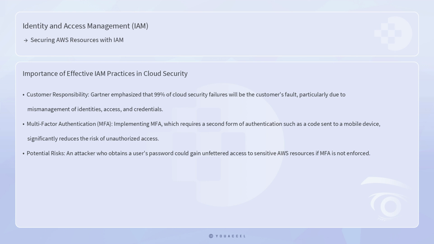A study by Gartner emphasized that 99% of cloud security failures will be the customer's fault, particularly due to mismanagement of identities, access, and credentials. This statistic underscores the importance of effective IAM practices. For instance, consider a scenario where an organization fails to enforce multi-factor authentication for its users. An attacker who obtains a user's password could gain unfettered access to sensitive AWS resources. Implementing MFA, which requires a second form of authentication, such as a code sent to a mobile device, significantly reduces this risk.